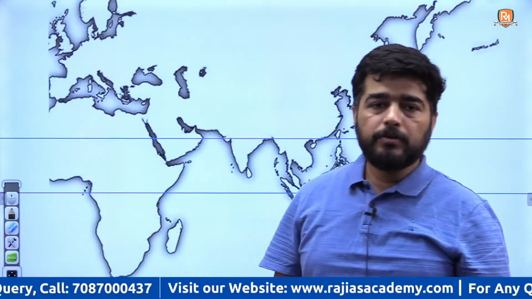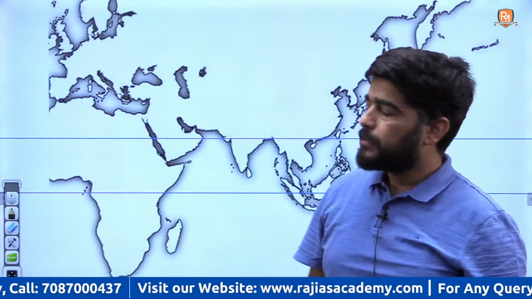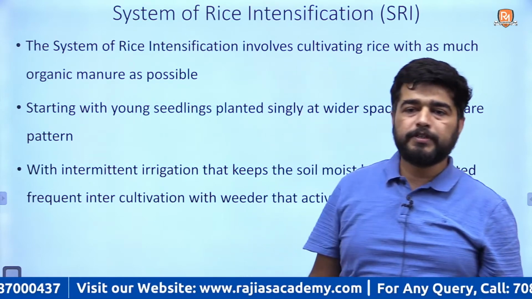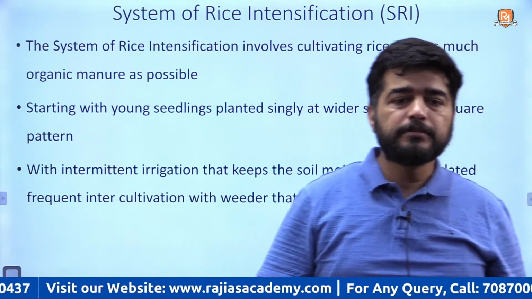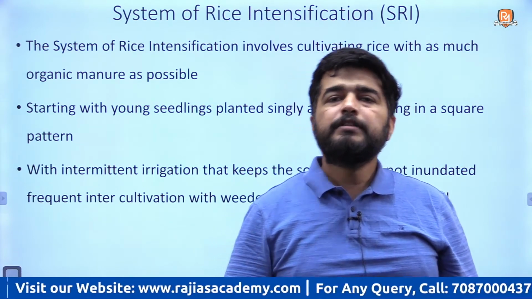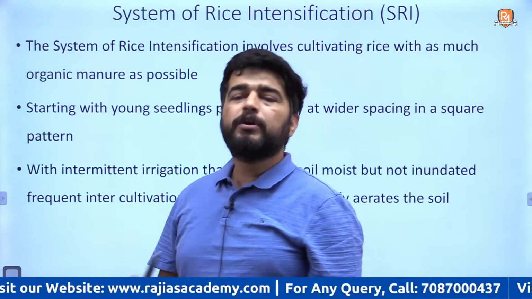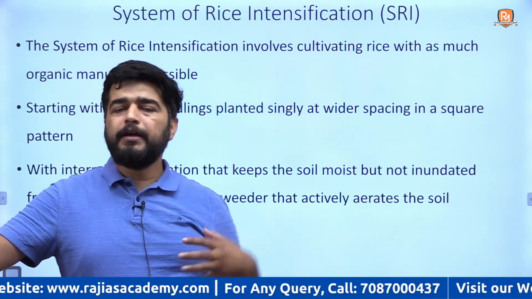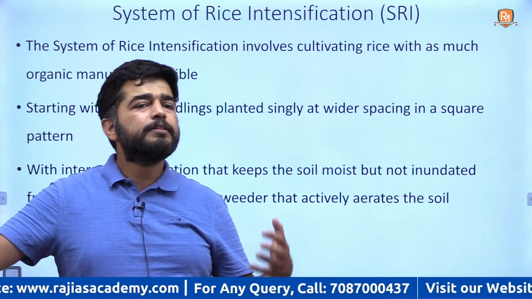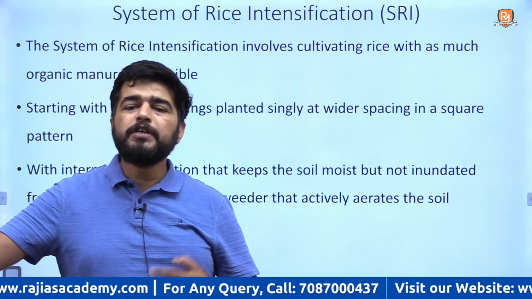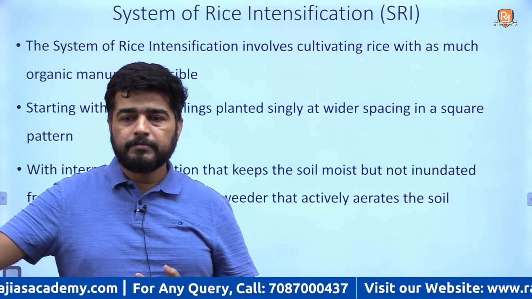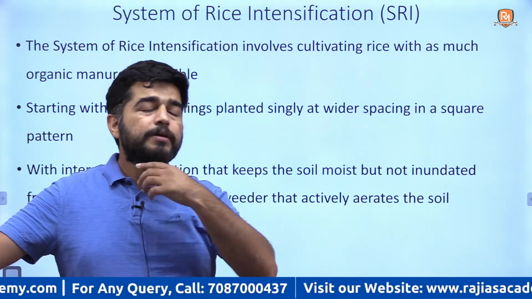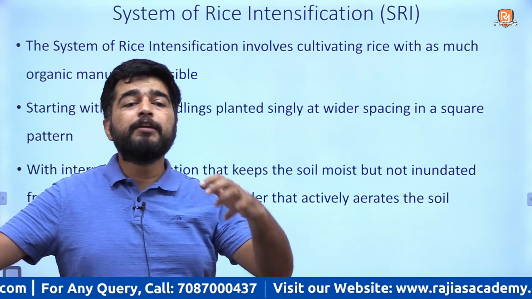Fine. Now, second topic is System of Rice Intensification. So what is this System of Rice Intensification? This is nothing but a way to cultivate rice. Traditionally, the rice fields are inundated. Inundated means they are flooded with water. And we think rice is like an aquatic plant.